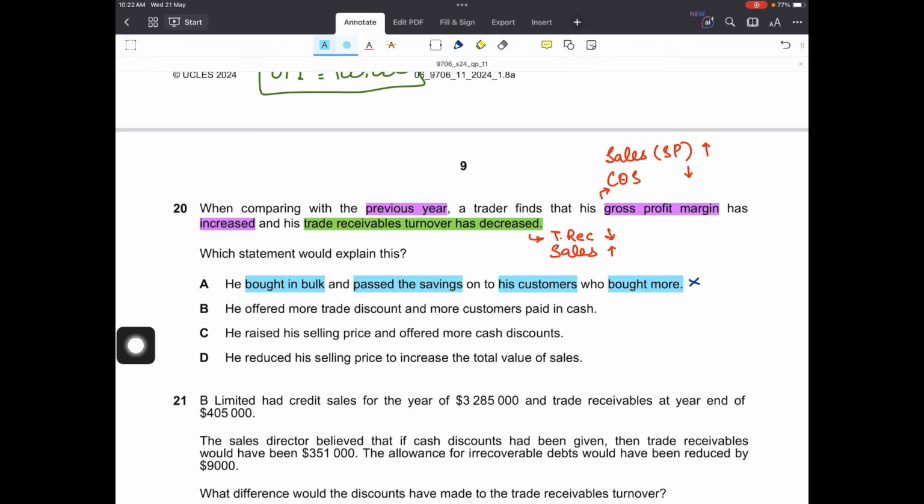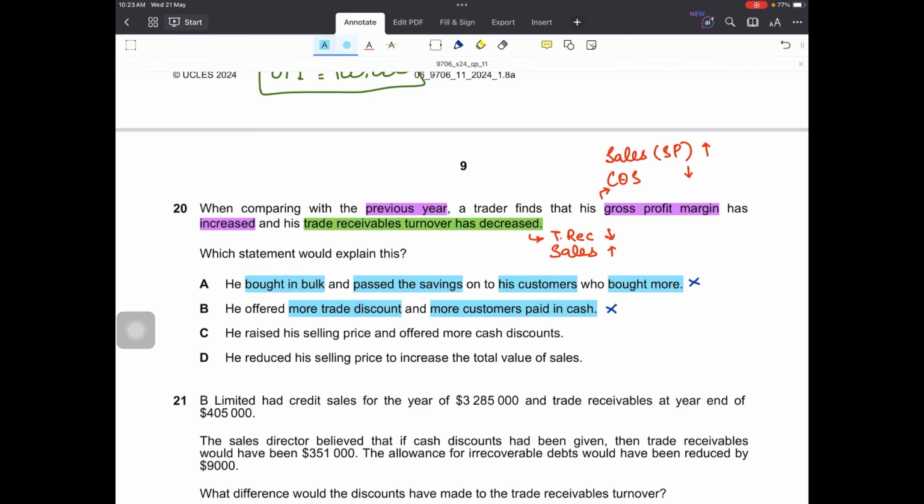Secondly, he offered more trade discount and more customers paid in cash. Okay, so this could be the reason that trade receivables are decreasing as they are paying in cash, but then again, this won't be any reason to show an increase in GP margin, because neither cost of sales is decreasing because of this, and neither the sales price is increasing because of that. So this can't be right again.